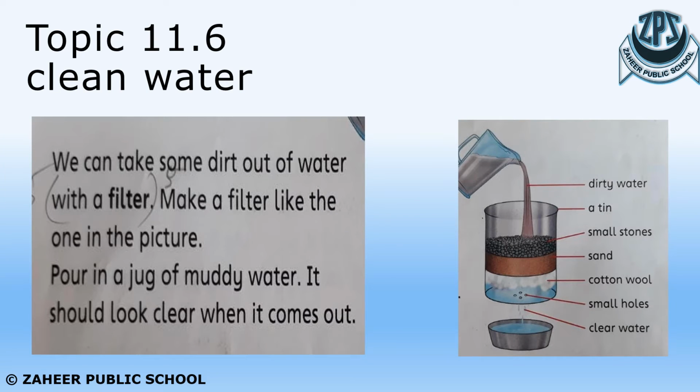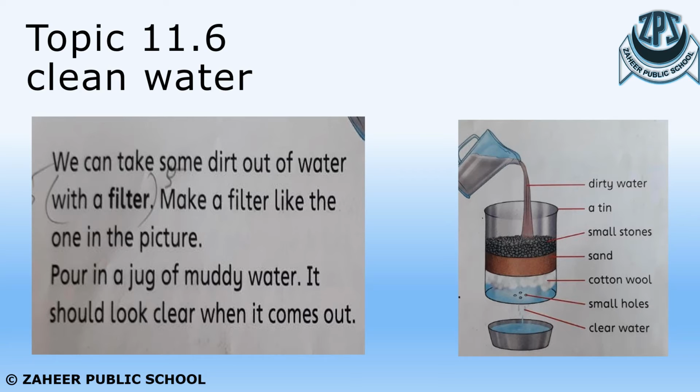The next topic is clean water. How can we get clean water? We can get clean water by taking out the dirt from the water with the help of a filter. So how to filter water? There's a picture shown in your book of a jug containing muddy water. By pouring the muddy water through different layers, the end resultant water is clean water.